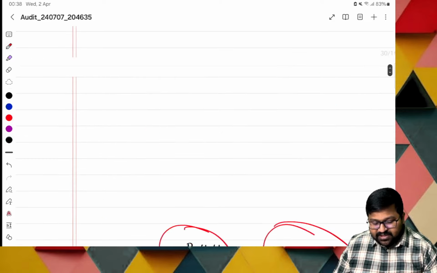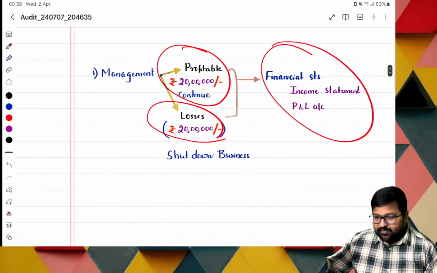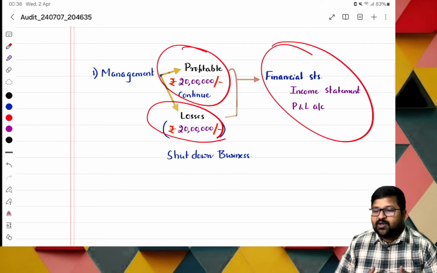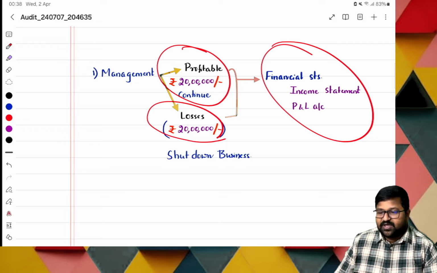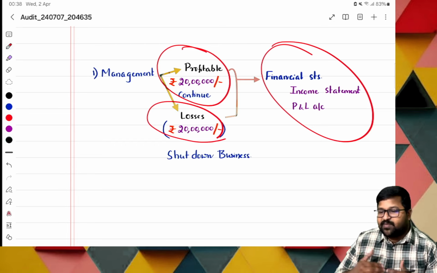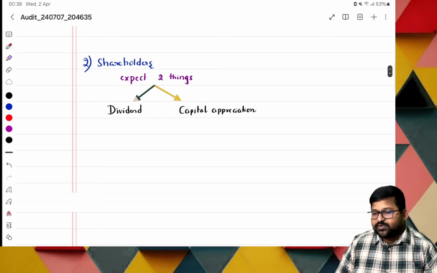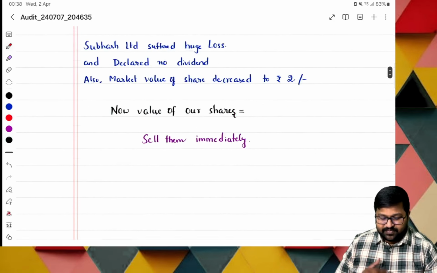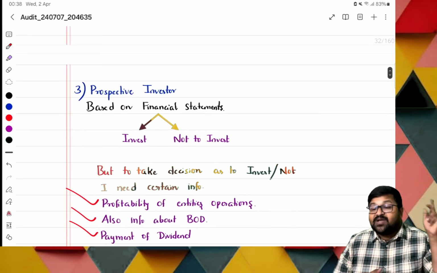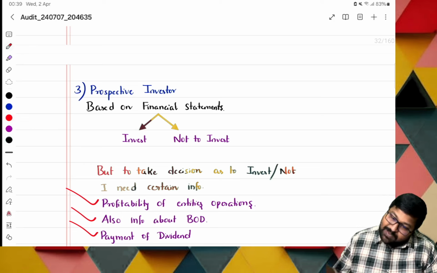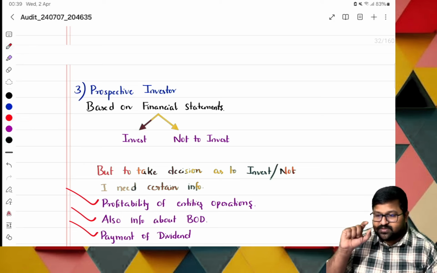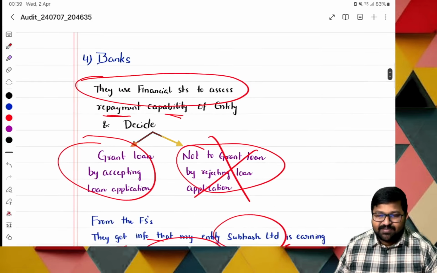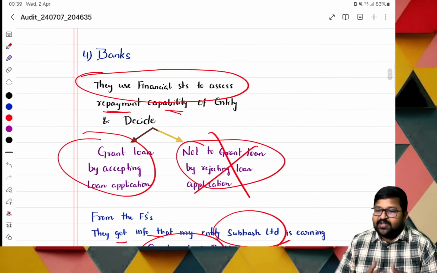So we have gone through the users. The very first user is management. If there is profitability, they will continue the business on a going concern basis. If they are continuously getting losses, they will go for shutdown of the business. We get this information from the financials. Next, shareholders decide whether to continue to hold or to sell. Next, the prospective investor decides whether to invest in our company or not. He is not yet an investor, he is planning to invest, which is why I mentioned prospective investor. In the future he may become an investor. Next, the fourth user is banks. For banks, the main thing is whether to sanction the loan or not. This is the most important part.